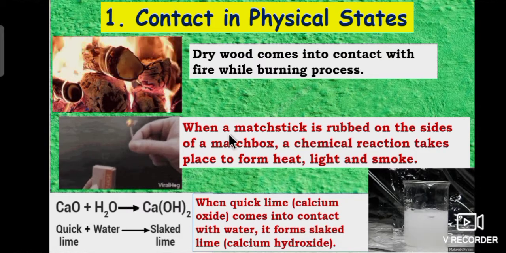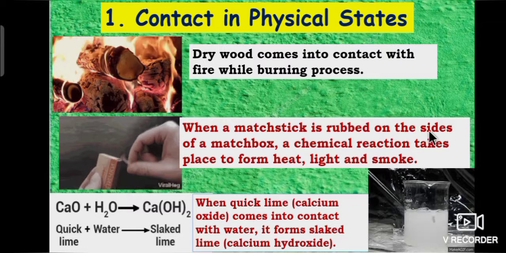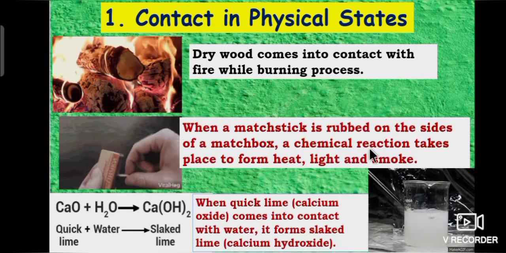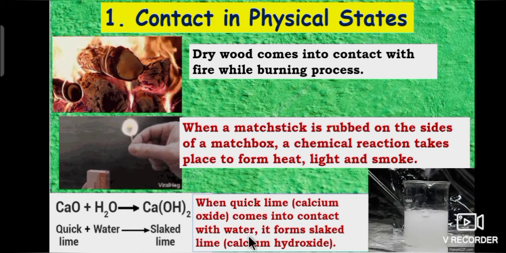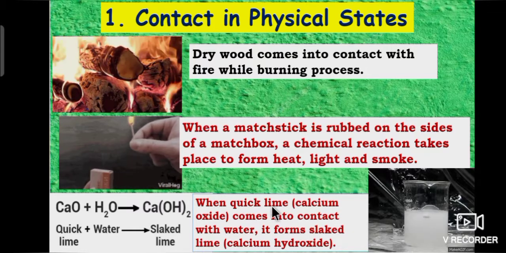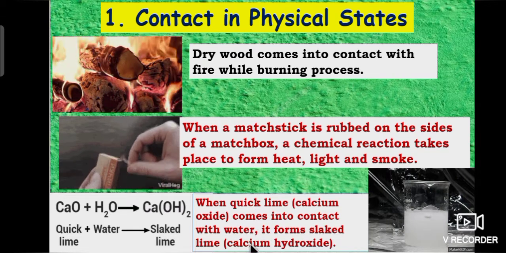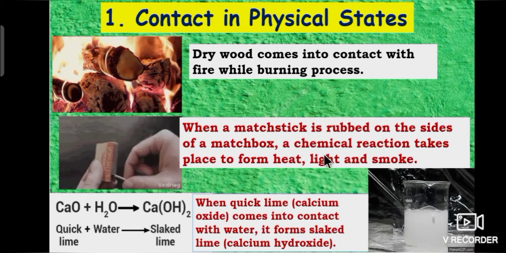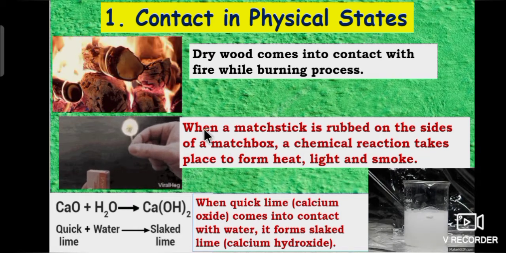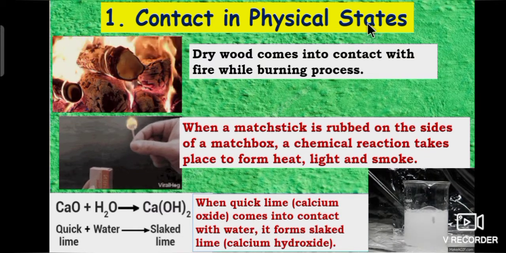See the second example. When a matchstick is rubbed on the sides of a matchbox, a chemical reaction takes place to form heat, light and smoke. When quicklime comes into contact with water, it forms slaked lime. Calcium oxide is quicklime. It is in contact with water to form calcium hydroxide, otherwise called slaked lime. So these are the examples for chemical changes and contact in physical states.